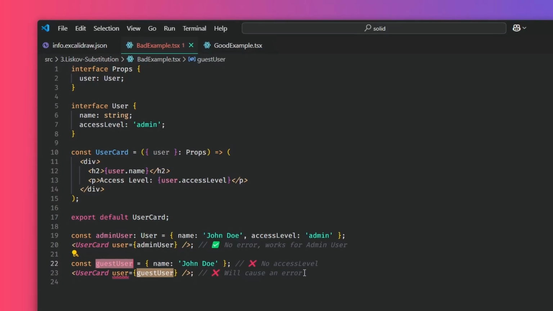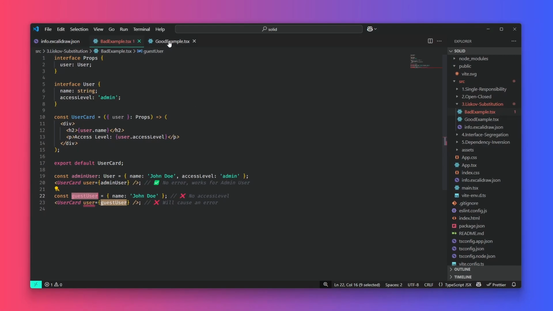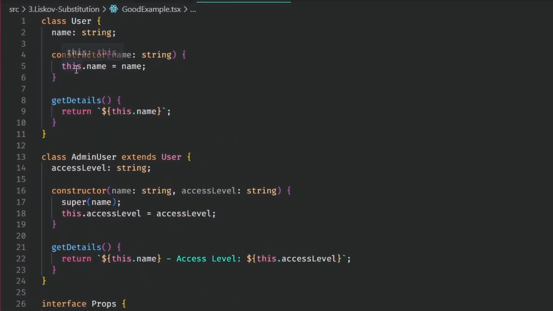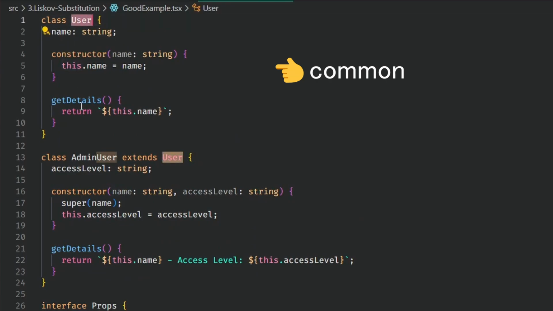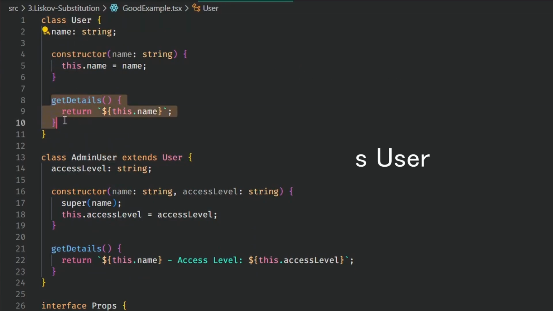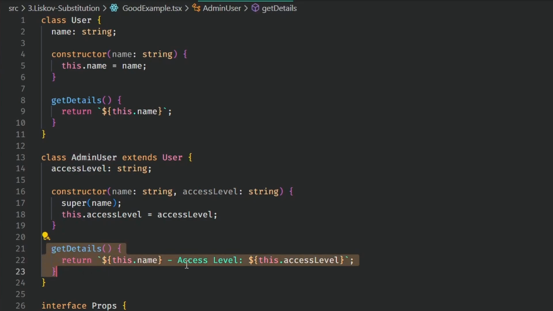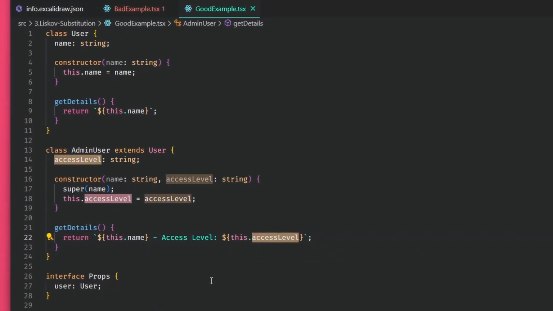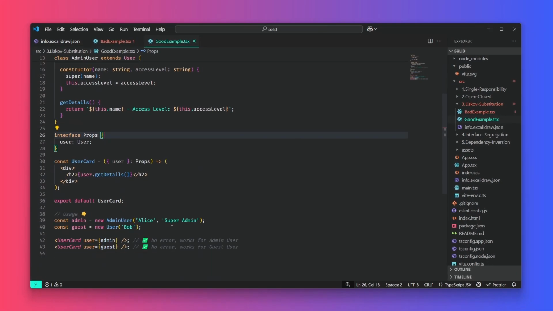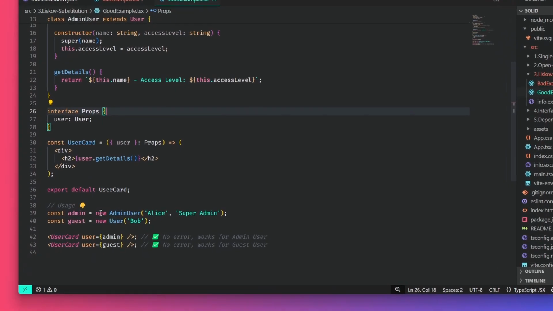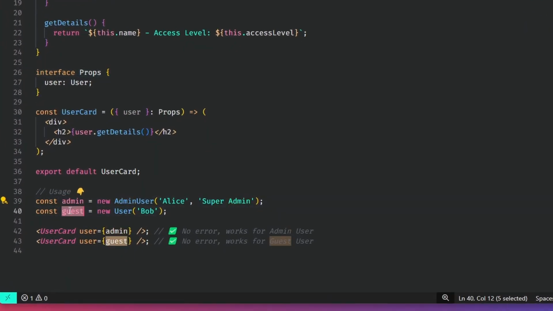Let's fix this. We ensure all user types share a common interface, so the user card component doesn't break. Both admin user and guest conform to a common type, that is user. User card works with any user type without breaking. LSP ensures interchangeable components without unexpected crashes.